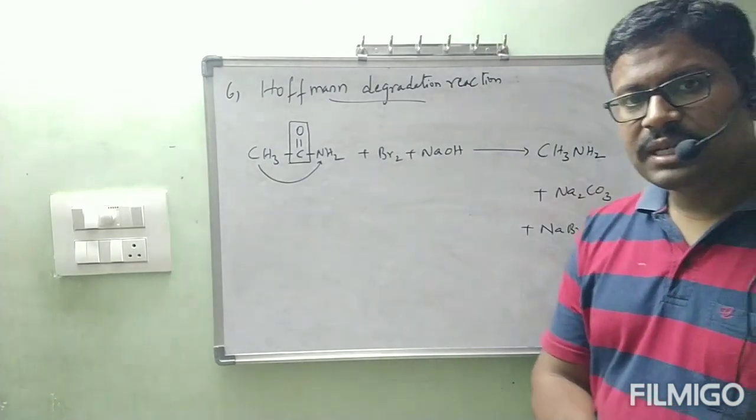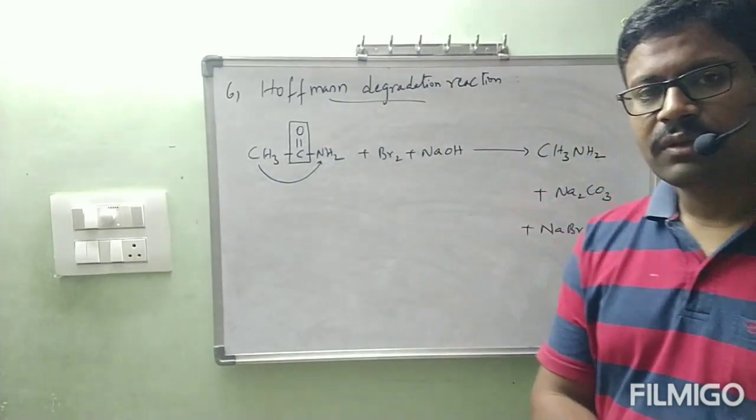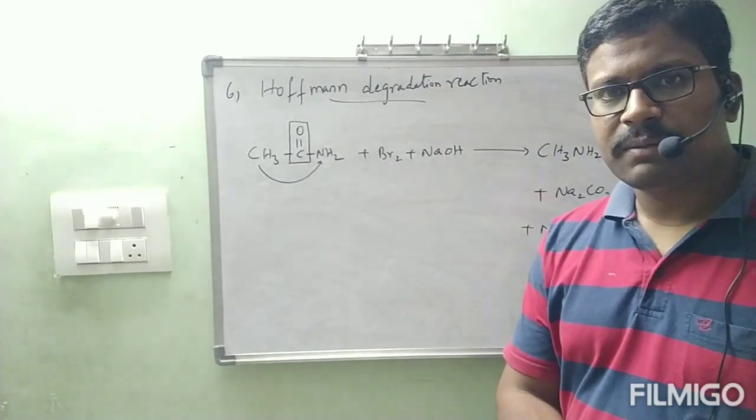Physical properties we will see later because that is a theory part only. Now we will go through the chemical properties.